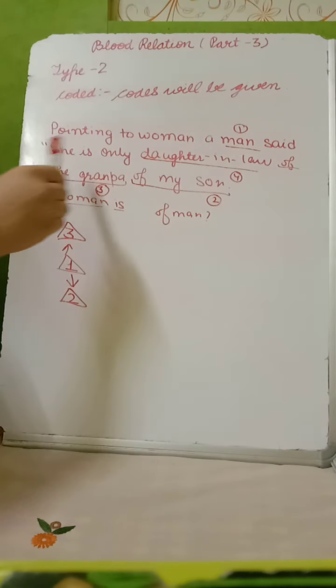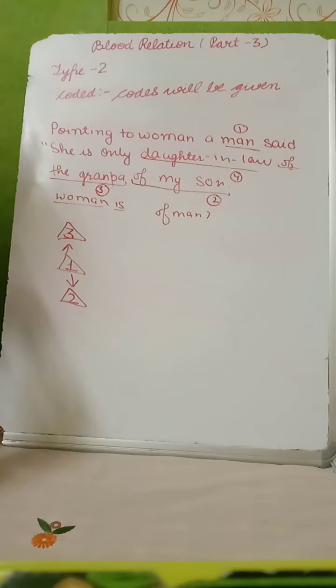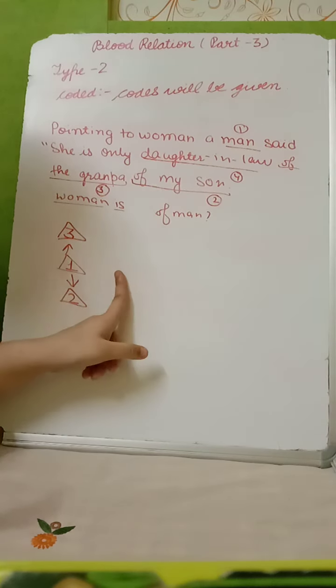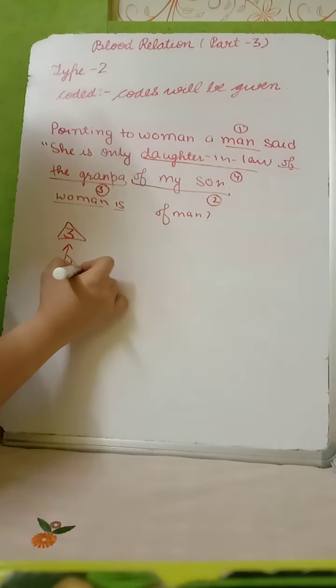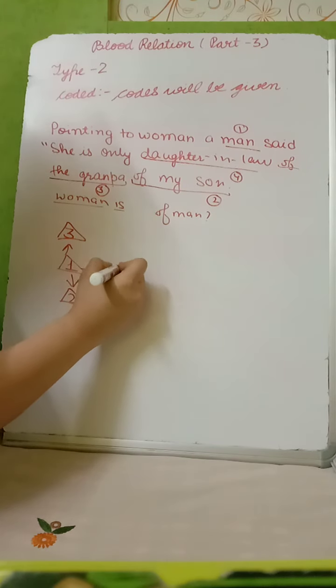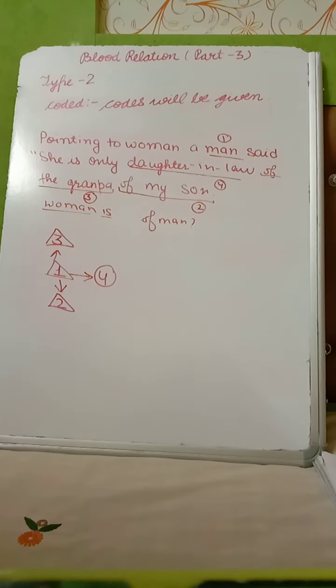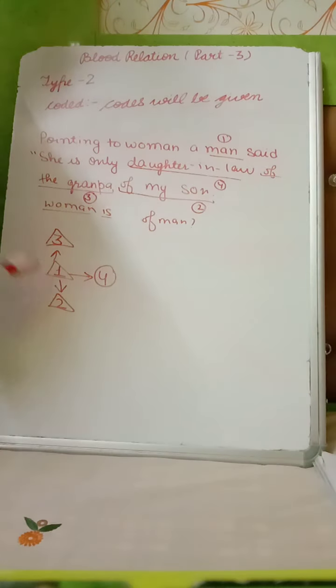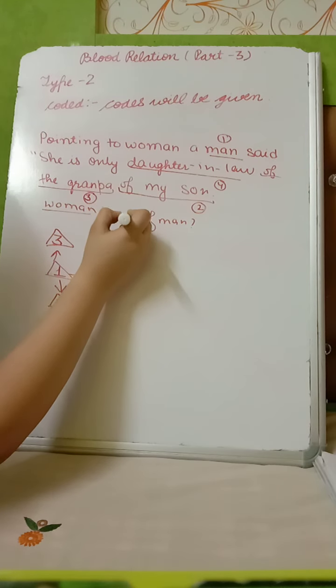And then she is daughter-in-law. Whose daughter-in-law? Of grandpa. And daughter-in-law means Bahu. So Bahu will be the wife of his son. His son is 1. So here will be a pair of 4 and 1, and 4 in a circle. So here also woman will be wife of 1, means man. So here will be wife.